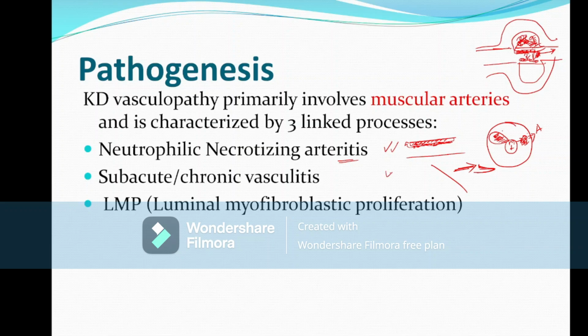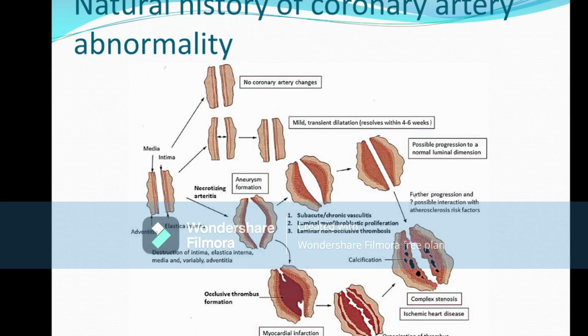So in the first stage, there may be formation of coronary artery thrombus or aneurysm. In the second stage, there may be some coronary artery aneurysm, but the stenosis is predominant. And in the last stage, there is also coronary artery aneurysm and coronary artery stenosis. This is the natural history of coronary artery abnormality. So when Kawasaki disease starts, there is neutrophilic necrotizing arteritis, which causes dilatation of the arteries because of medial layer inflammation. The medial layer gets inflamed and may be destroyed, which causes this type of aneurysm. And some platelets get attached to the endothelium, and this causes occlusion or thrombosis.